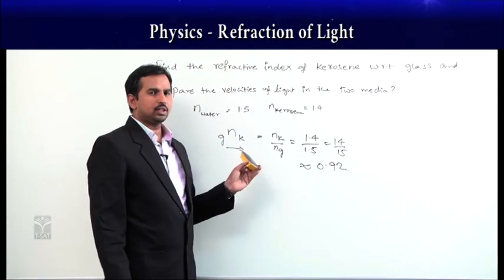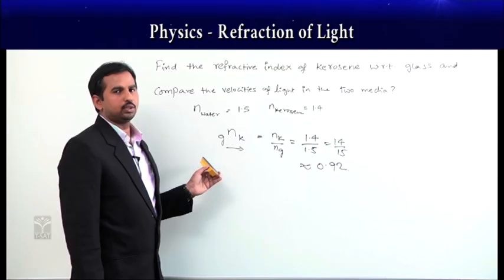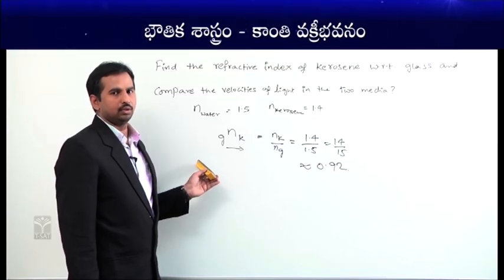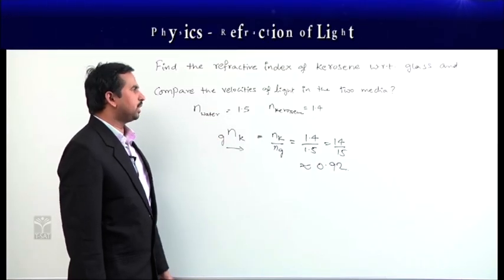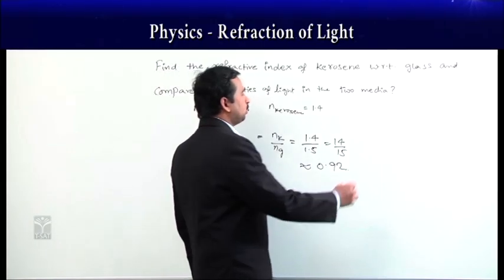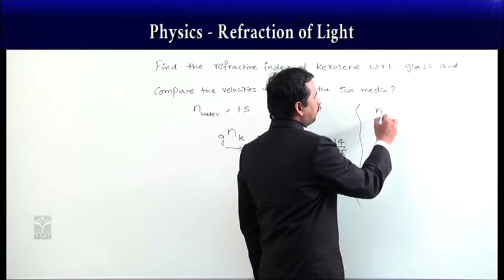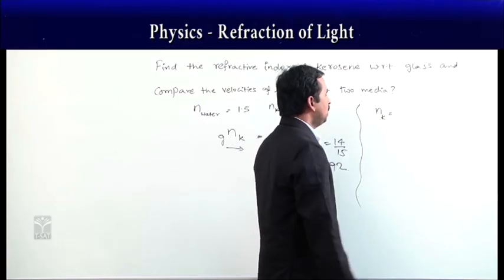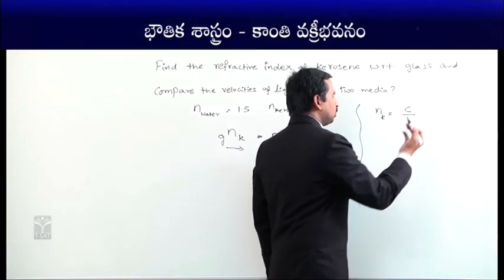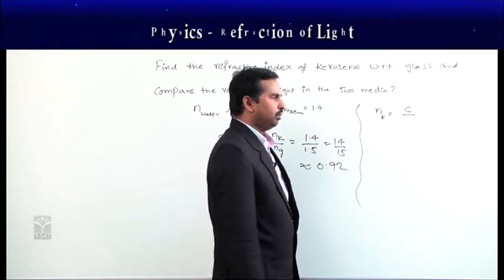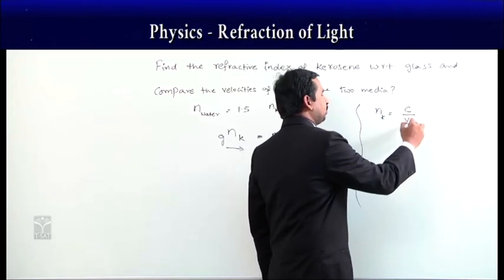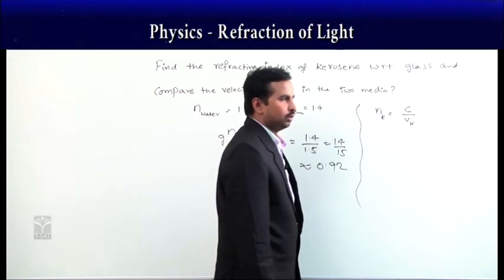Okay? So this is the refractive index of kerosene with respect to the glass. Now we will see if you compare the velocities here. When we come to the case of velocity, we know that absolute refractive index is equal to the speed of light in the vacuum to the speed of light in our given medium. So let us suppose we are taking the case of kerosene.